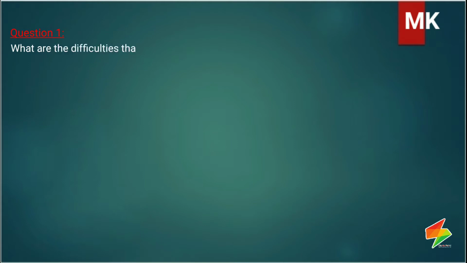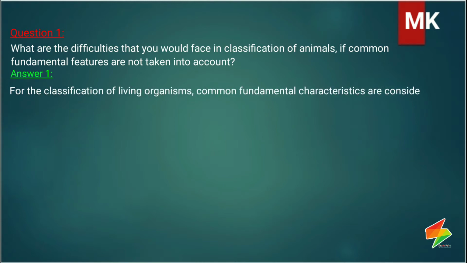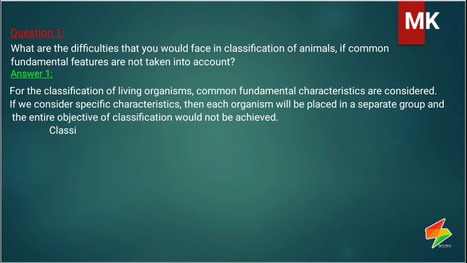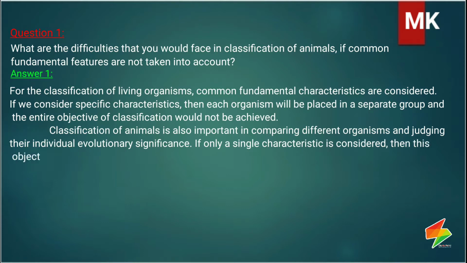Question 1. What are the difficulties that you would face in classification of animals if common fundamental features are not taken into account? Answer 1. For the classification of living organisms, common fundamental characteristics are considered. If we consider specific characteristics, then each organism will be placed in a separate group and the entire objective of classification would not be achieved. Classification of animals is also important in comparing different organisms and judging their individual evolutionary significance. If only a single characteristic is considered, then the objective would not be achieved.